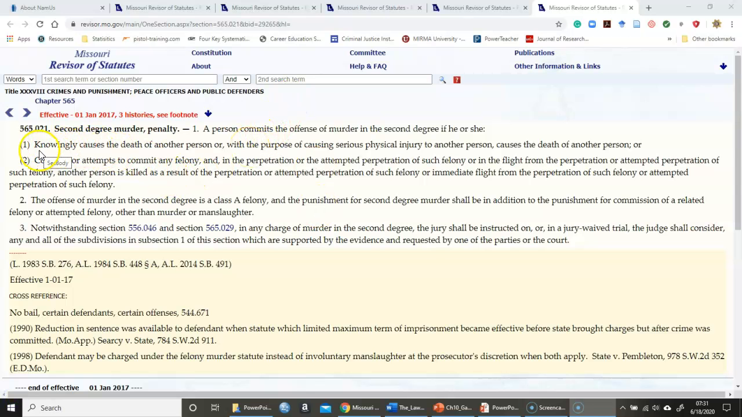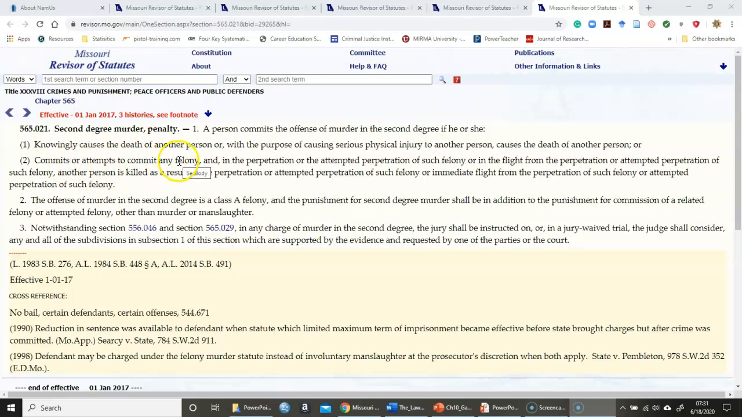When we look at our state statute, the statute itself isn't exactly that long. Number 1, knowingly causes the death of another person, or with the purpose of causing serious physical injury to another person causes the death. So you were planning on hurting somebody through an assault, yet you caused their death. That's going to fall under the second degree.